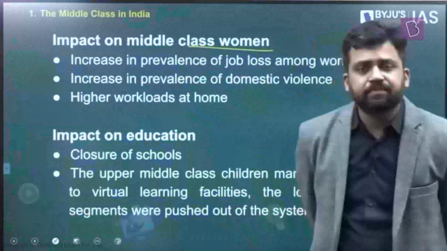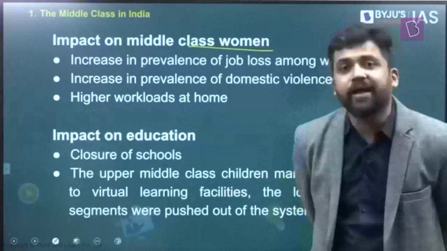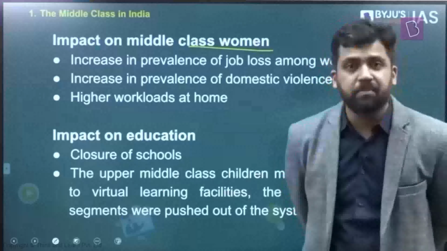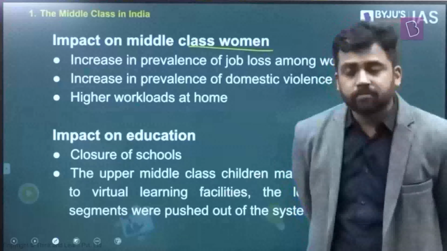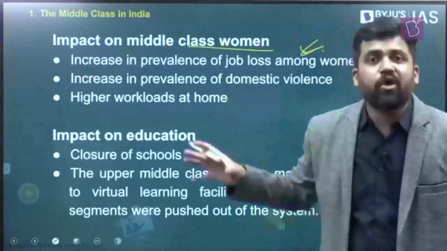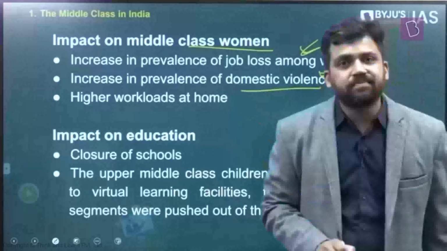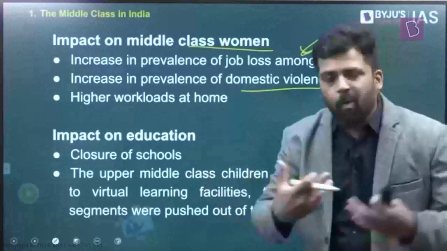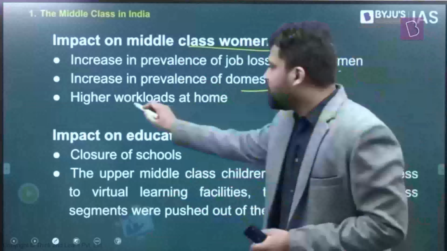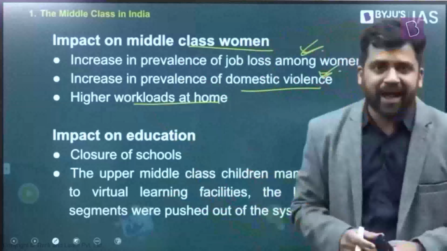Now what about the impact on women from the middle classes? Something that we have previously discussed. See, when the economy does well, women are hired. If the economy doesn't do well, women are fired first. Women are considered to be the reserve army of labor. So during the pandemic, obviously the economy contracted. So high prevalence of job losses among women. On top of that, different studies pointed out an increase in domestic violence. Confinement measures and all those things, more time with their abusers, chances of domestic violence increased. Apart from that, they had to carry out high workloads at home.